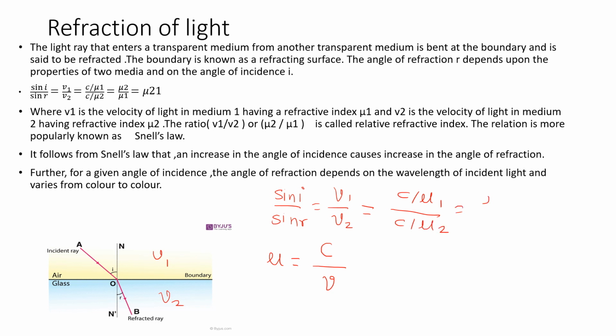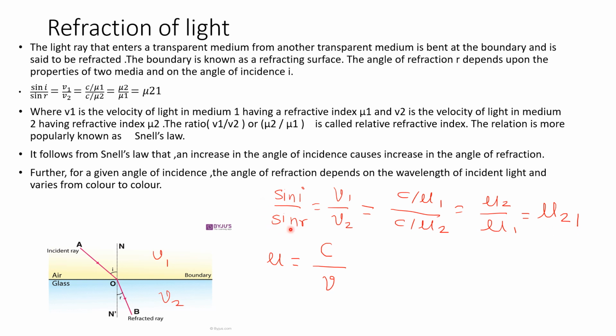Hence, it is equal to mu2 upon mu1, which is also called mu21, the refractive index of the second medium with respect to the first.